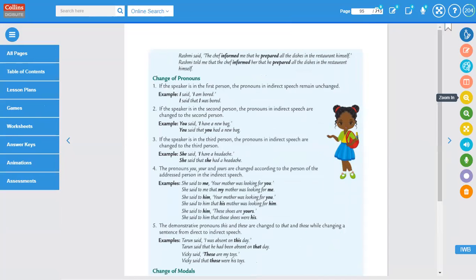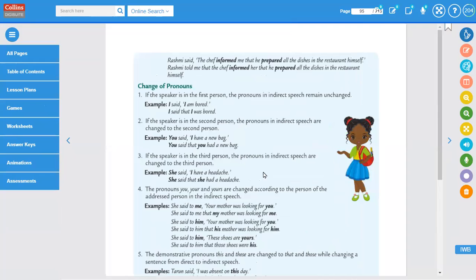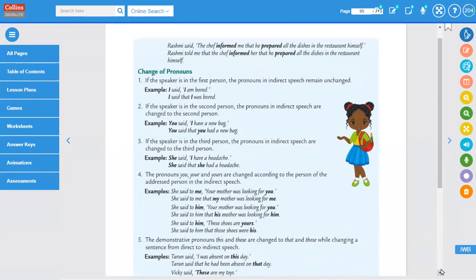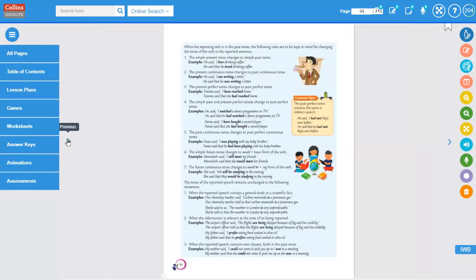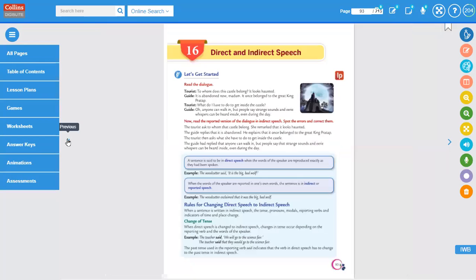And this page was done yesterday. Change of pronoun, was it done? No, ma'am, it wasn't done. Okay. So let's do one thing. Let's start from change of pronoun. And yesterday, what we did, let's just move on to that and discuss that in short.